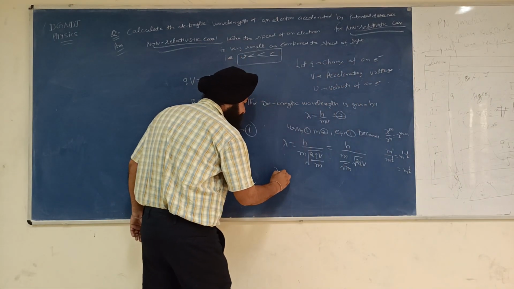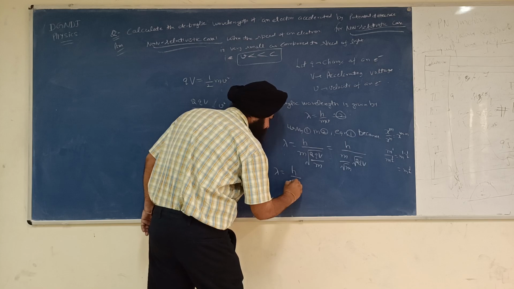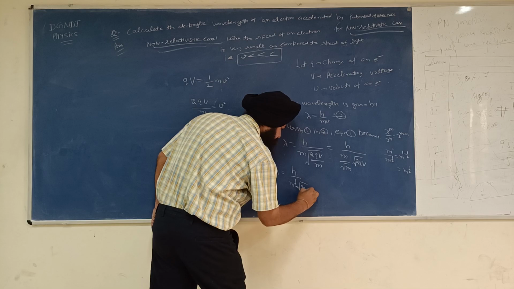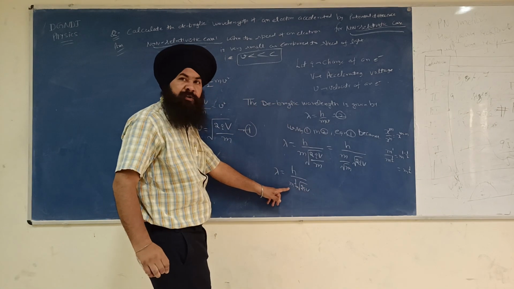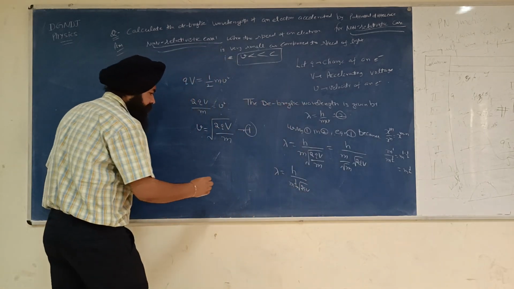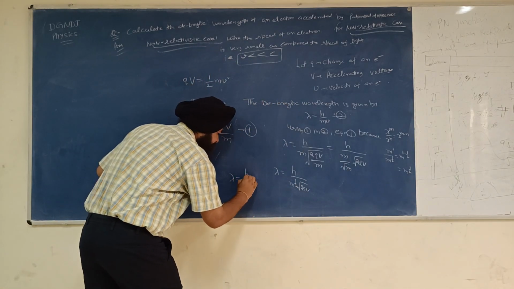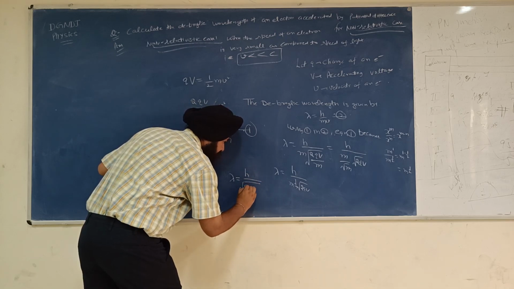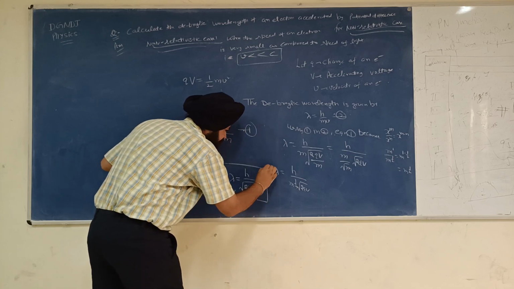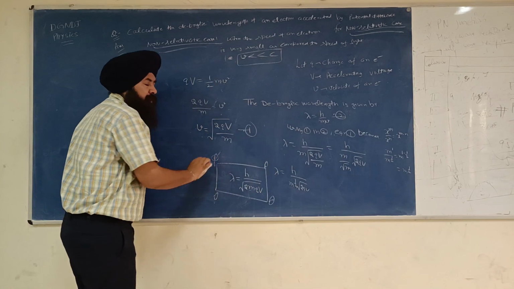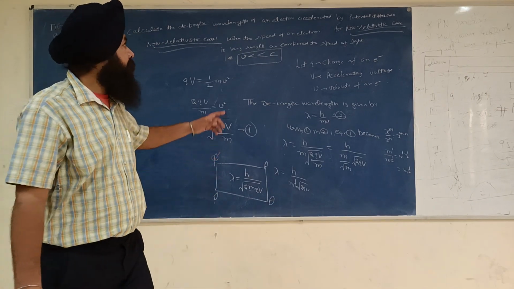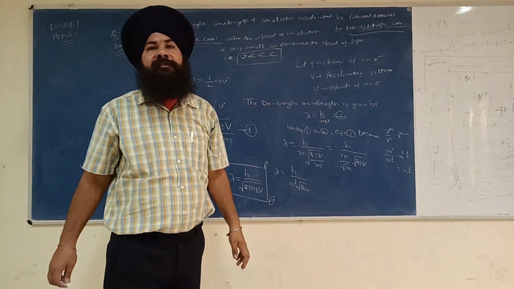So we are getting lambda is equal to h by m raised to power 1 by 2. Raised to power 1 by 2 means square root. So finally I am getting the equation lambda is equal to h by square root of 2 m q V. This is the wavelength of an electron. This is the de Broglie wavelength associated with the electron accelerated by a potential difference for the non-relativistic case.